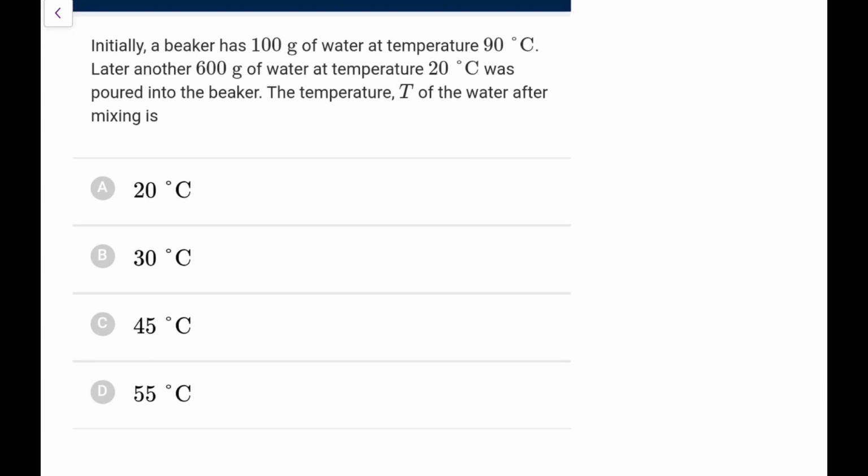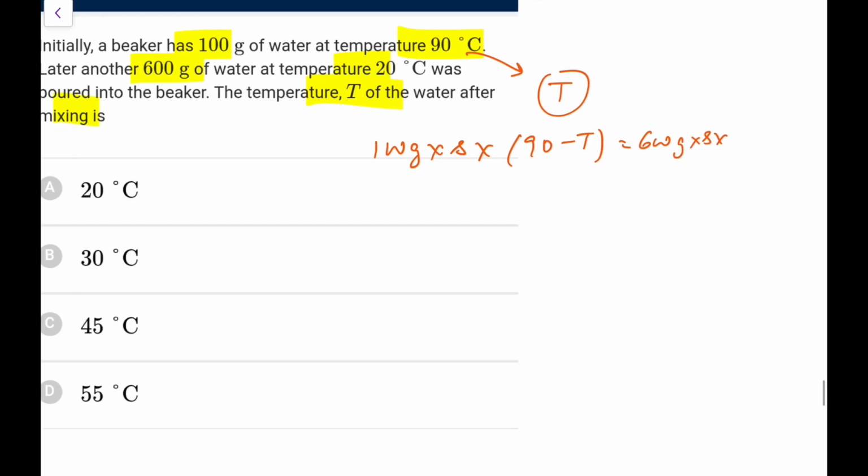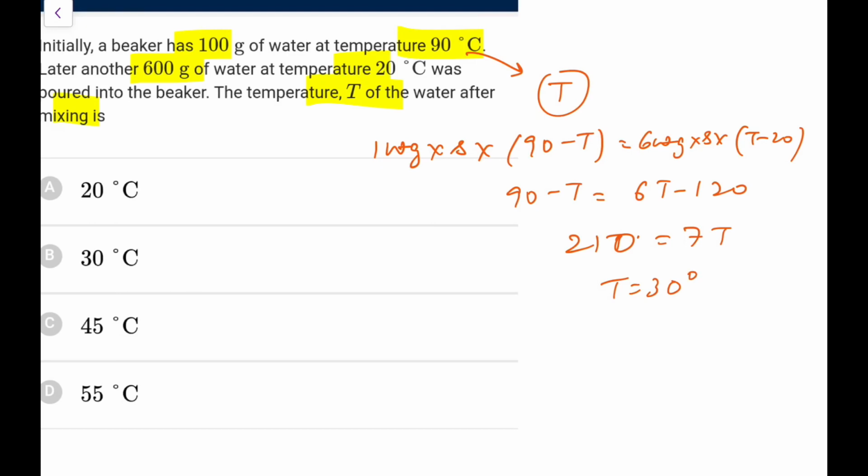Next, a beaker has 100 gram of water at 90 degree, another 600 gram at 20 degree was poured. The temperature of the water after mixing. This question came in JEE Main as integer type, numerical answer type. What you will do, 100 was at 90 and this is at 20, let's say the final temperature is T. So this loses, how much does it lose? 100 gram into specific heat into loss, which would be initial minus final. And it gains, how much does it gain? 600 gram into specific heat into T minus 20. So all this gets cancelled, these 2 zeros also get cancelled. So 90 minus T is 6T minus 120. So what you have, 210 equal to 7T, so T automatically comes out as 30 degrees Celsius.